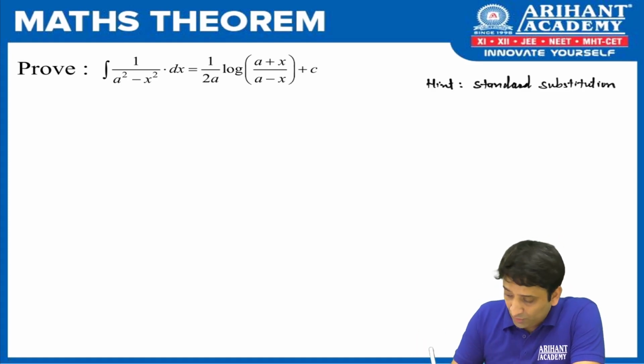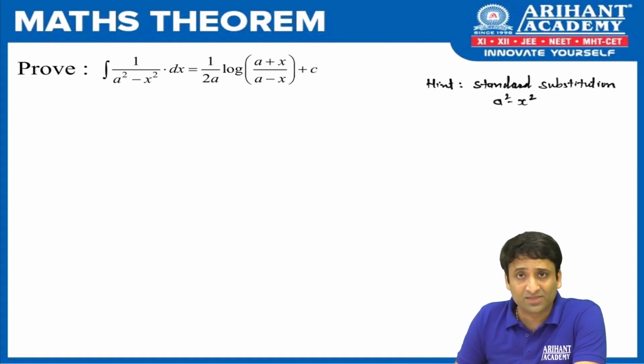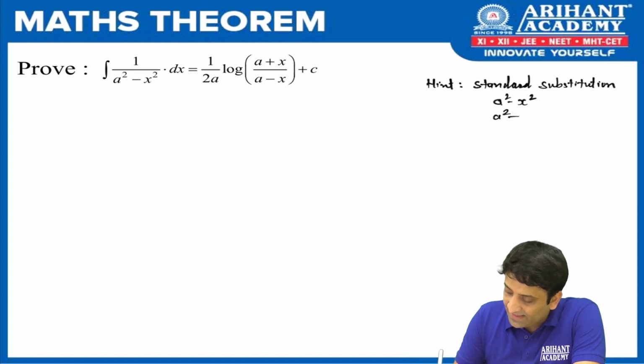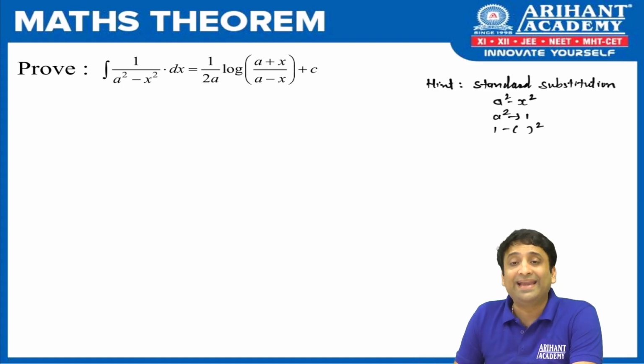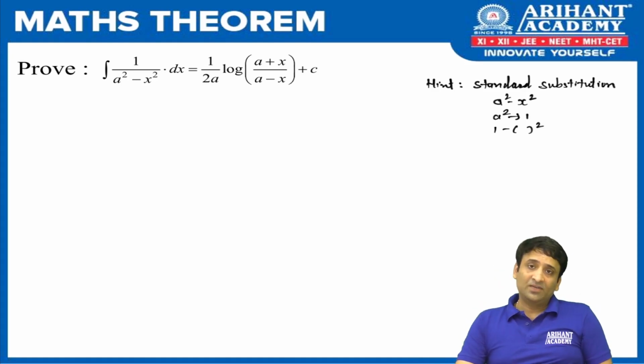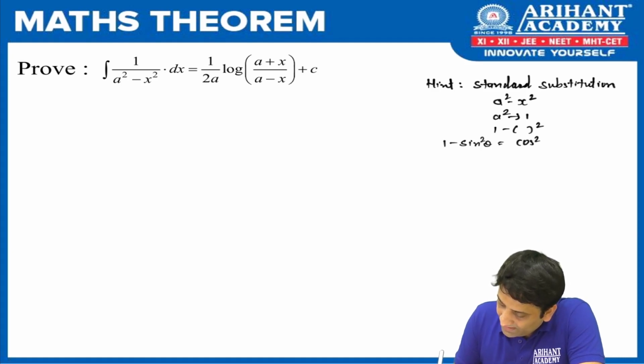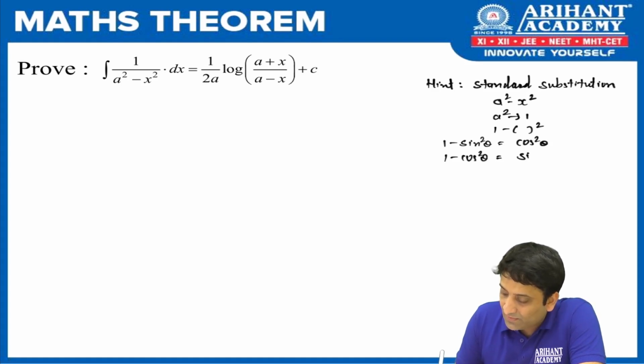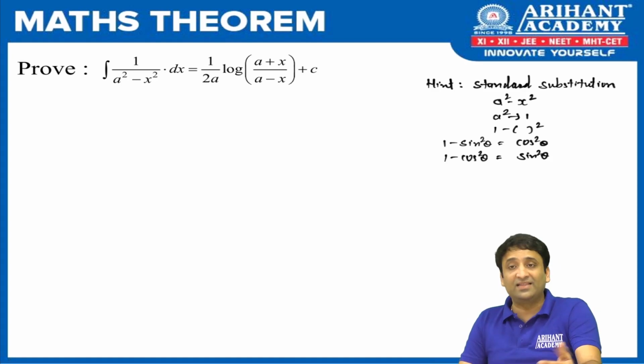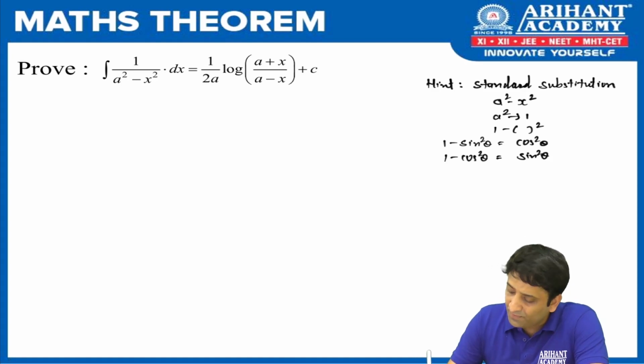Now the question arises, which substitution are we going to go for. Those who know, well and good. For those who don't, I gave you a very simple technique. Write the result which is there on the left hand side. Replace a square by 1. So what we got is 1 minus something square. And now think of a square identity. From trigonometry, we know 1 minus sine square theta is cos square theta, and we also have 1 minus cos square theta as sine square theta. So you have a choice. You can go for either sine theta or cos theta. I would prefer the first one.